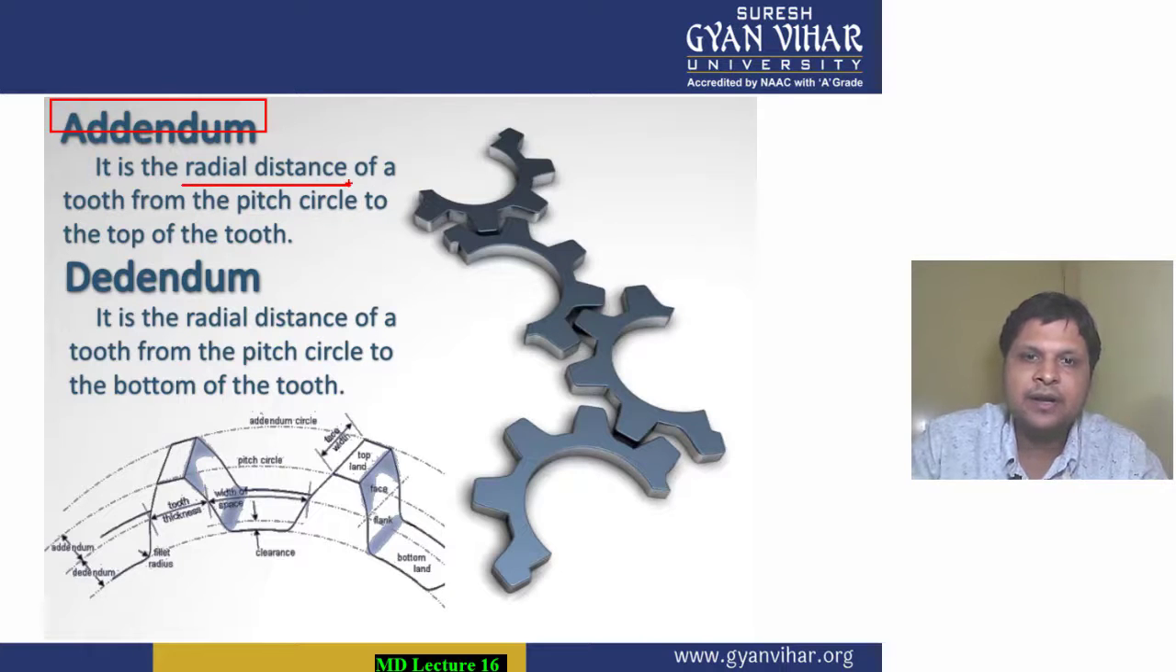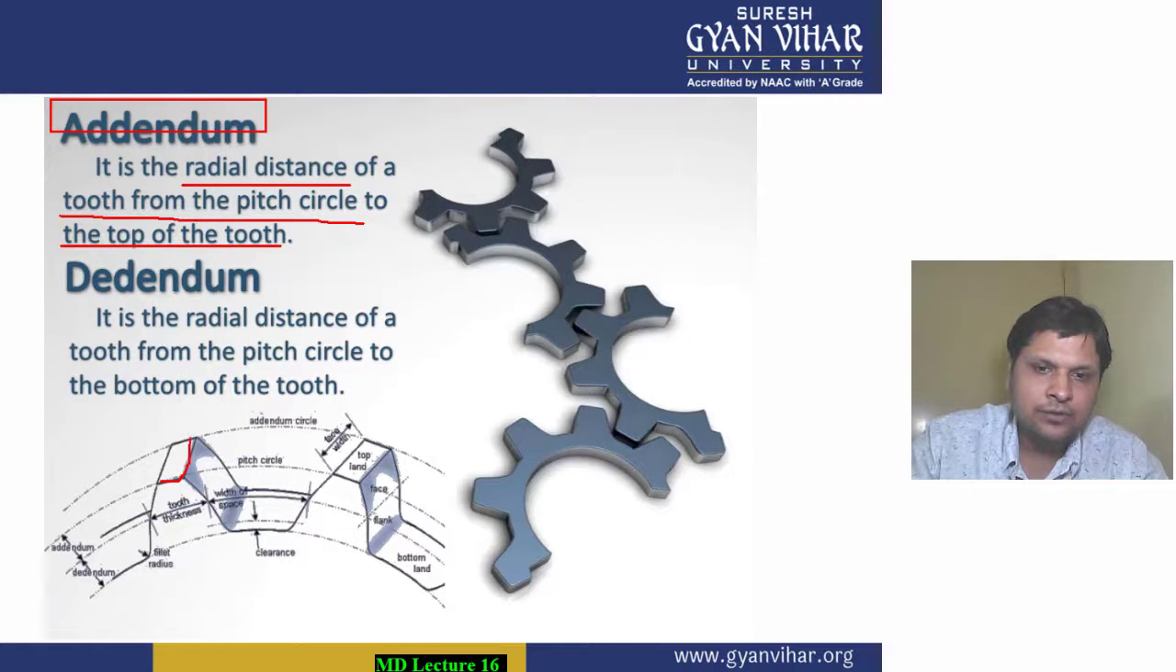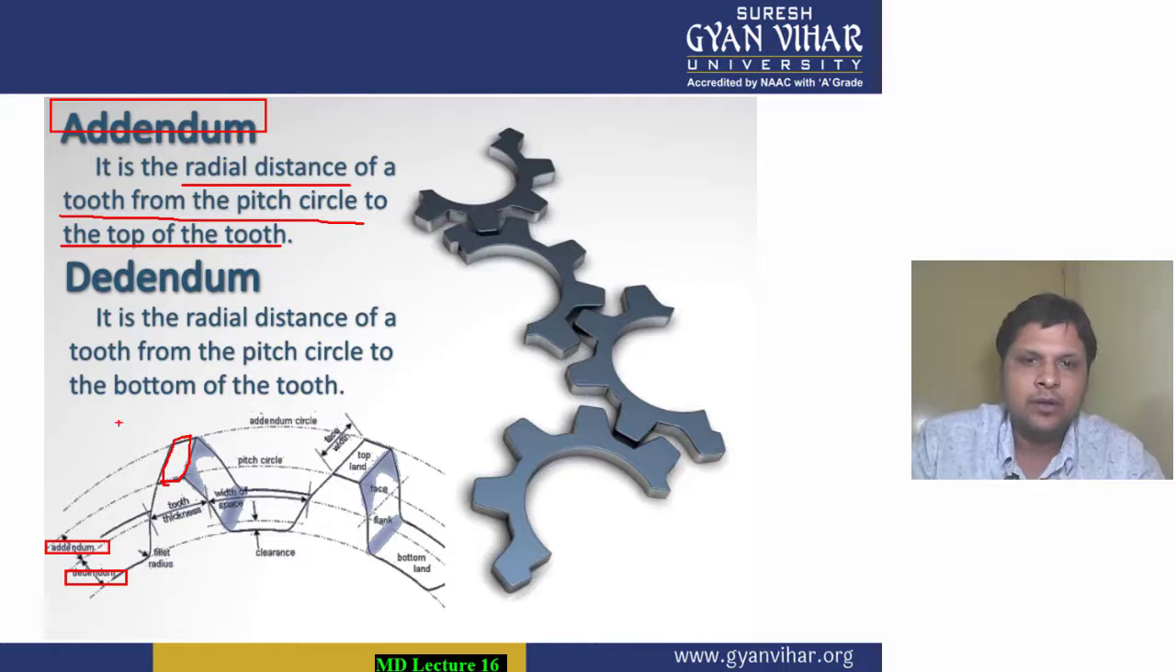We can say that addendum is the radial distance of the tooth from the pitch circle to the top of the tooth. Now this is the top of the tooth which you are seeing, and this is the pitch circle. So from here you can understand that this particular portion is addendum and this particular portion is dedendum.